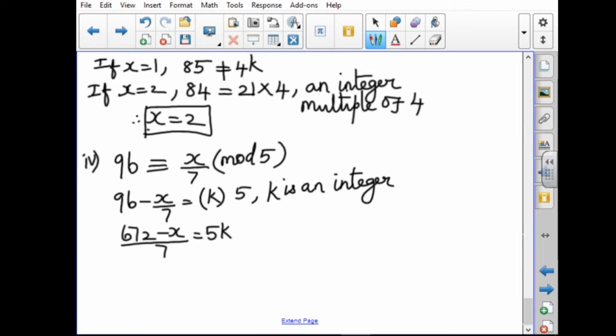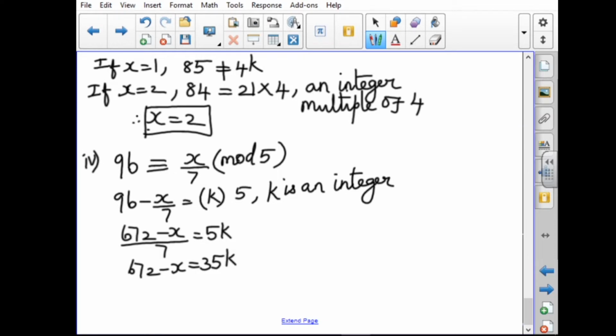I want to find only x, not k. So I write it as 672 minus x equal to 35k. So I want to subtract the remainder.